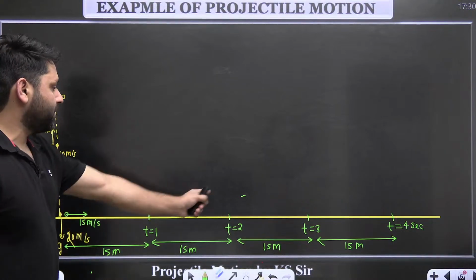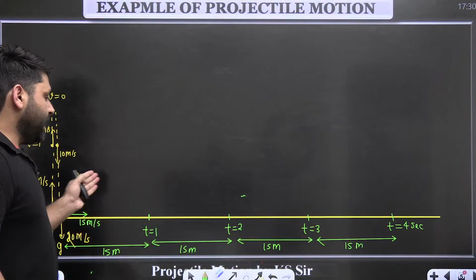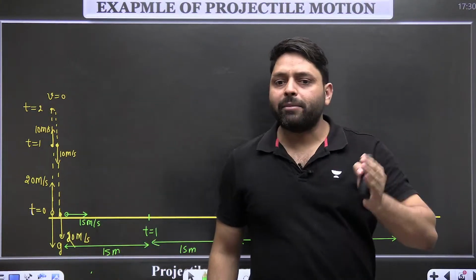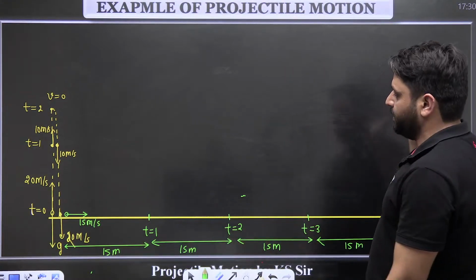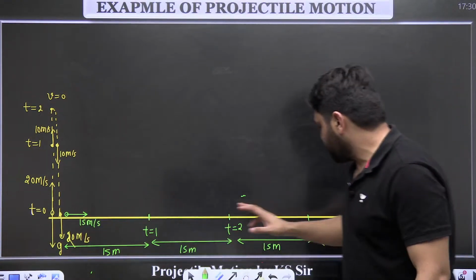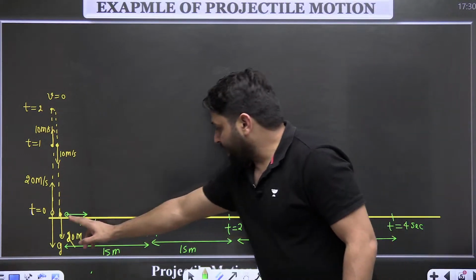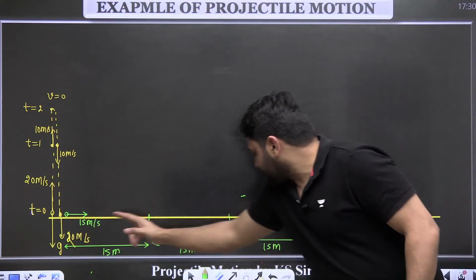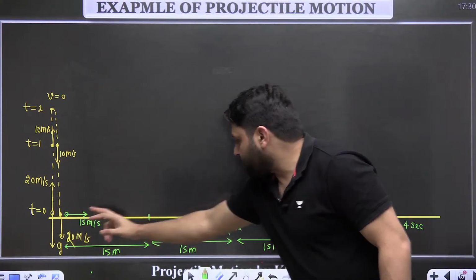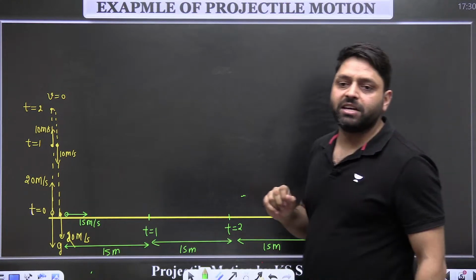This particle moving with 15 meter per second will cover equal distance in equal time intervals. So in every second it will cover 15 meter. So in 4 seconds it will reach here. In 1 second it will reach here. In 2 seconds it will cover 30 meter. In 3 seconds it will cover 45 meter. In 4 seconds it will cover 60 meter.